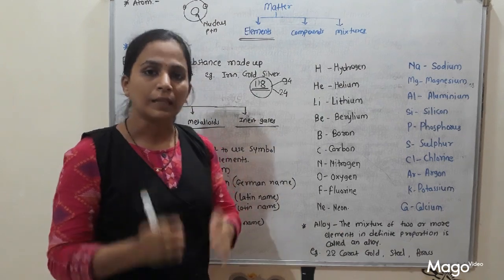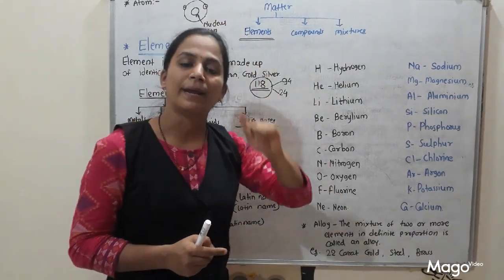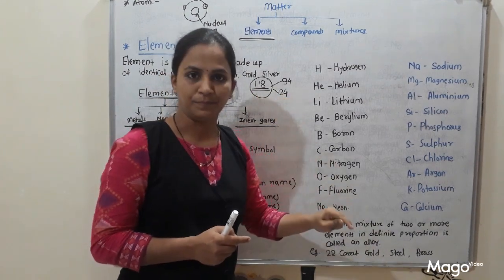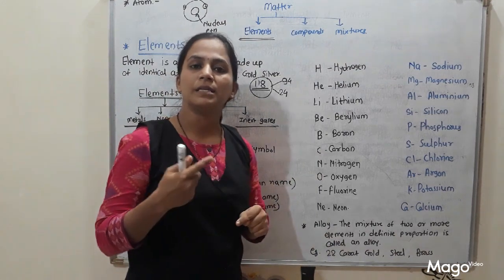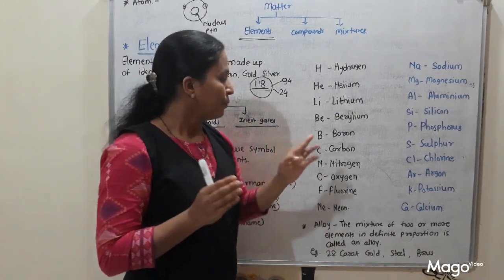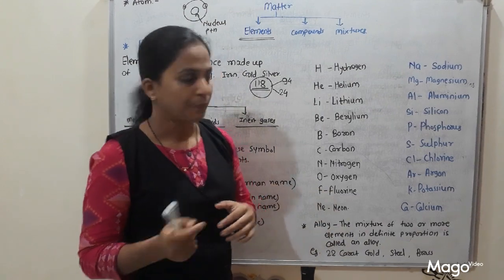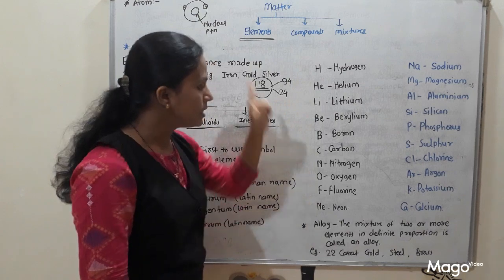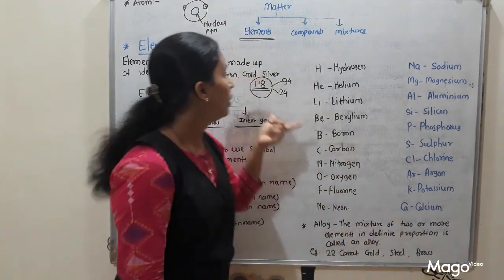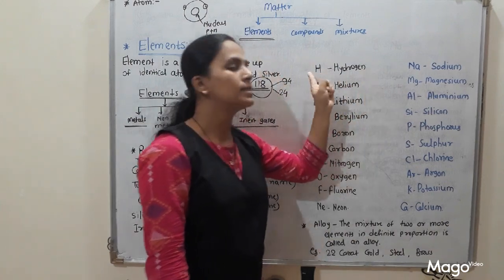Atomic number is nothing but the number of protons or the number of electrons present in an atom. So when we are talking about carbon, the atomic number of carbon is 6, means the number of electrons present in carbon is 6. So, as I said, you have to recite at least 20 elements from these 118 elements with their proper names and symbols.